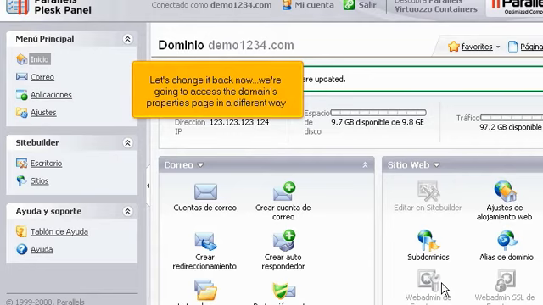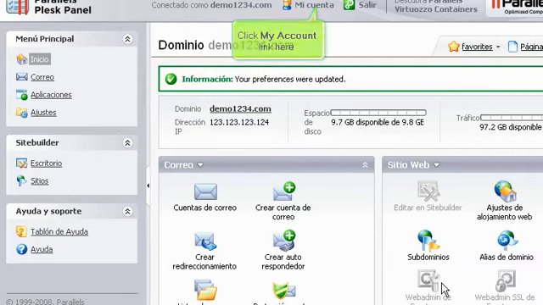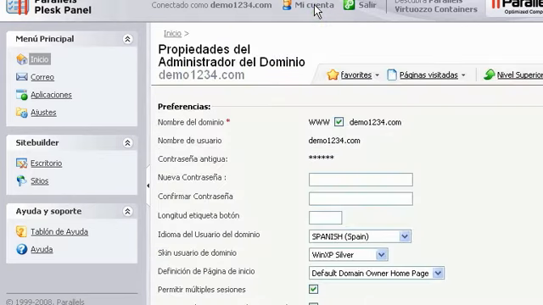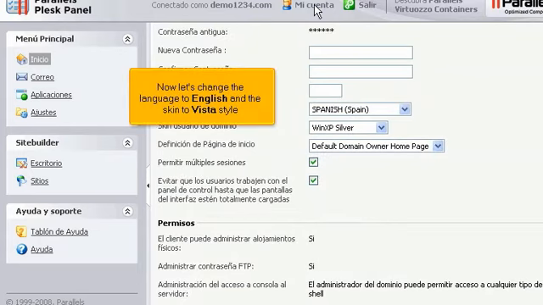We're going to access the domain's properties page in a different way. Click My Account link here. Now let's change the language to English and the skin to Vista style.